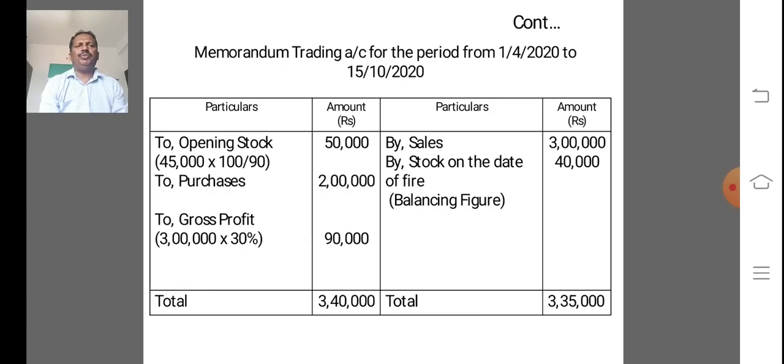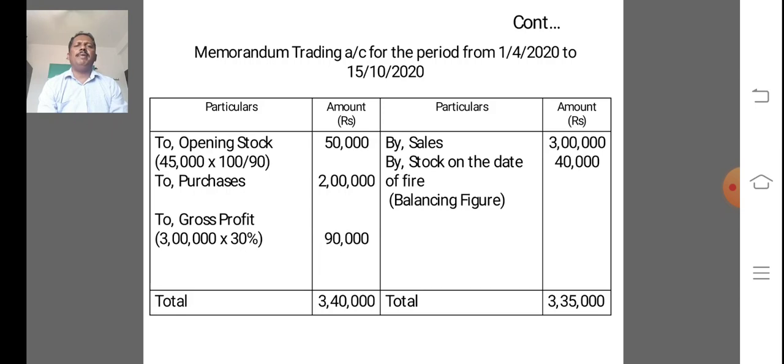Step number 3 is the memorandum trading account for the period from 1/4/2020 to 15/10/2020. Debiting opening stock: in this problem some adjustments are given regarding stock, that is undervaluation.